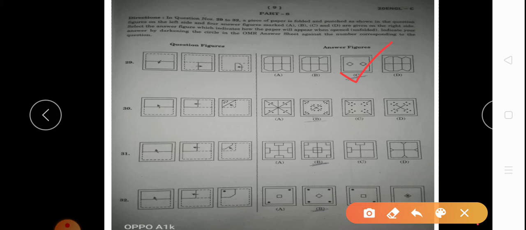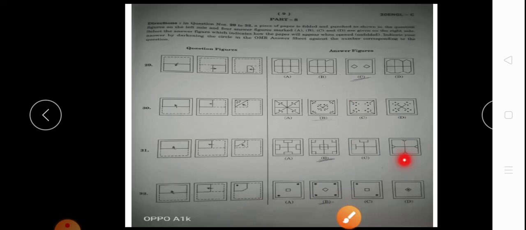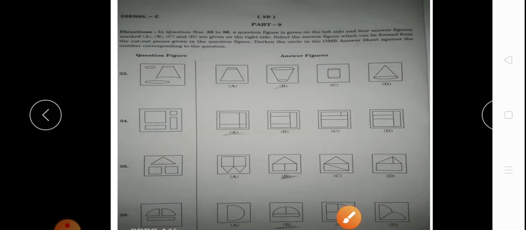Okay, then now we will see. 30 answer will be option number B. 31 answer will be option number B. 32 answer will be option number B. These are three B answers together.